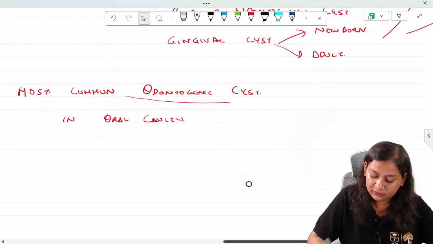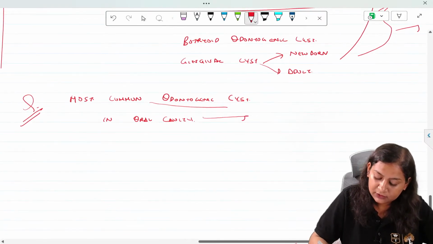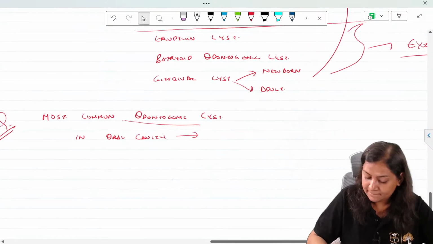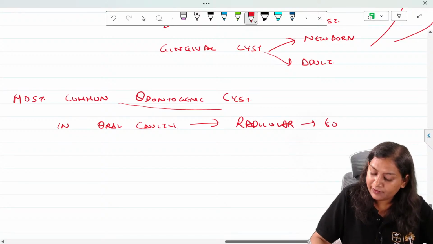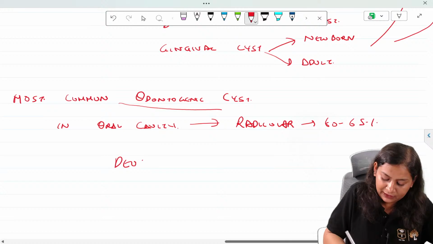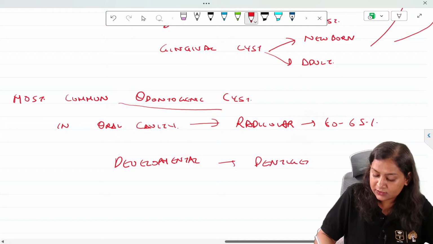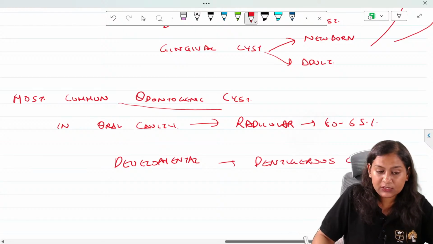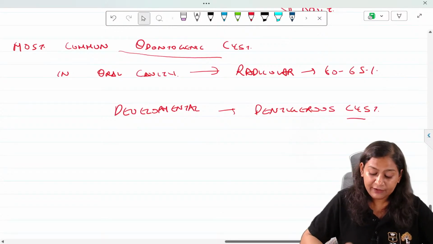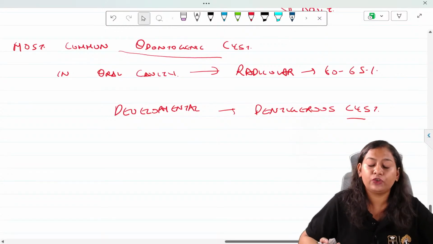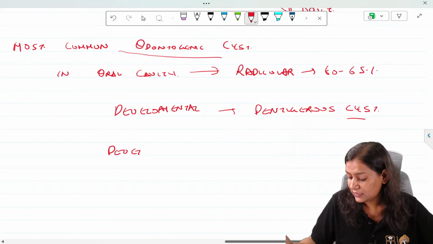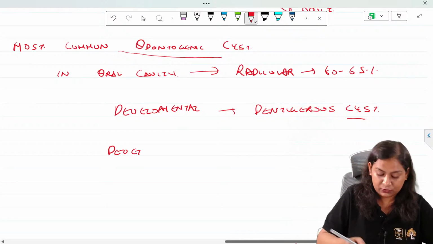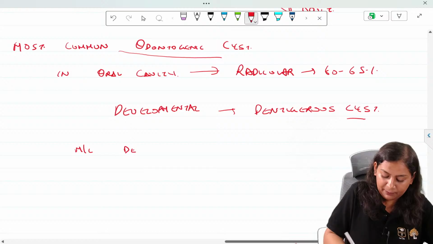So this is a one-liner. About 60 to 65% of the time it is radicular cyst. If they say developmental, then we have dentigerous cyst. Now, if they have asked the most common non-odontogenic cyst, most common developmental non-odontogenic cyst, we have not done it yet, but since we are seeing this one-liner, let's clear this.